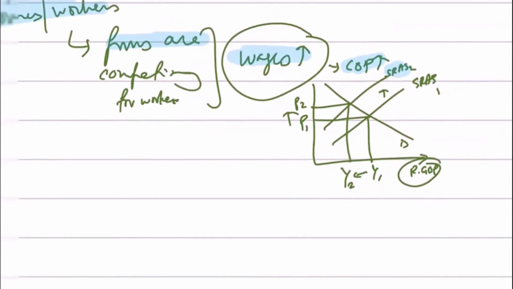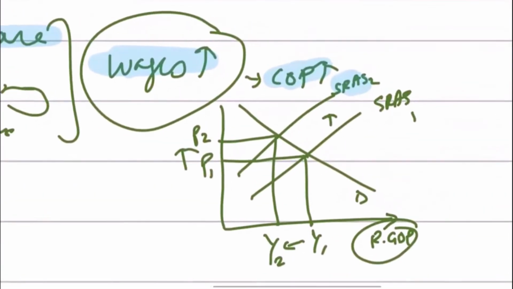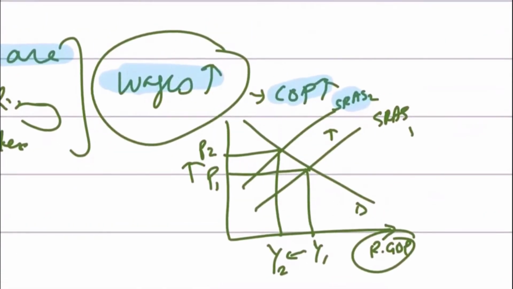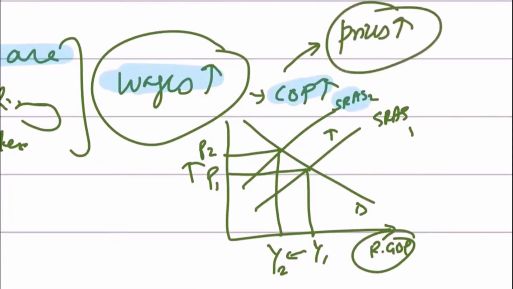resulting in cost push inflation. So if the cost of production rises, the firms need to maintain their profits. And in order to maintain their profits, the firms would increase prices in the economy, and that would feed through the country and the economy overall, and that would result in cost push inflation.